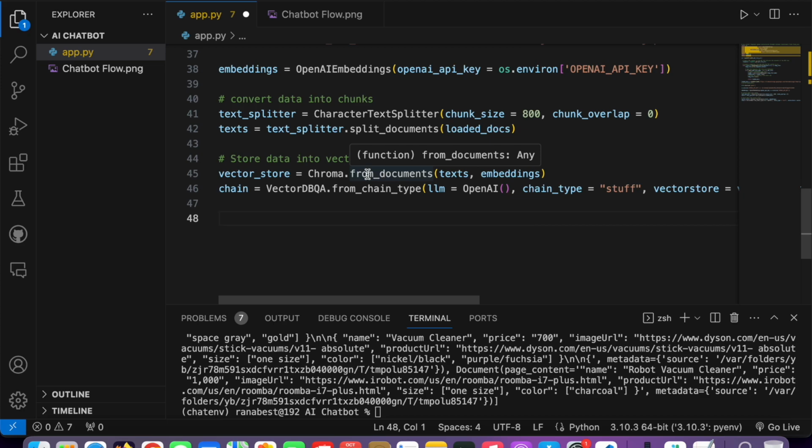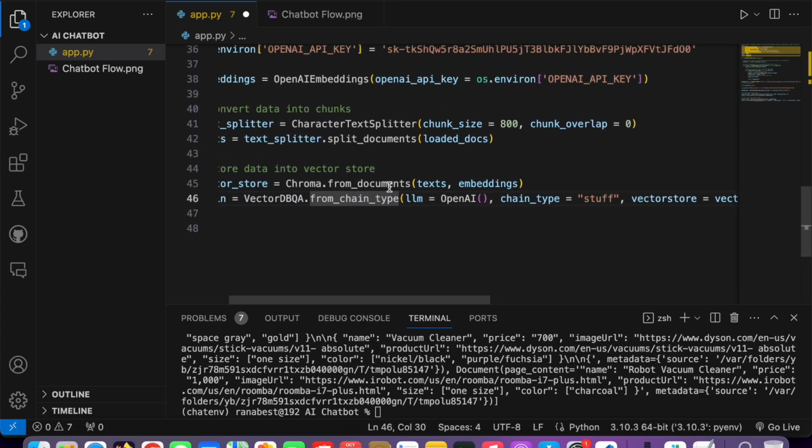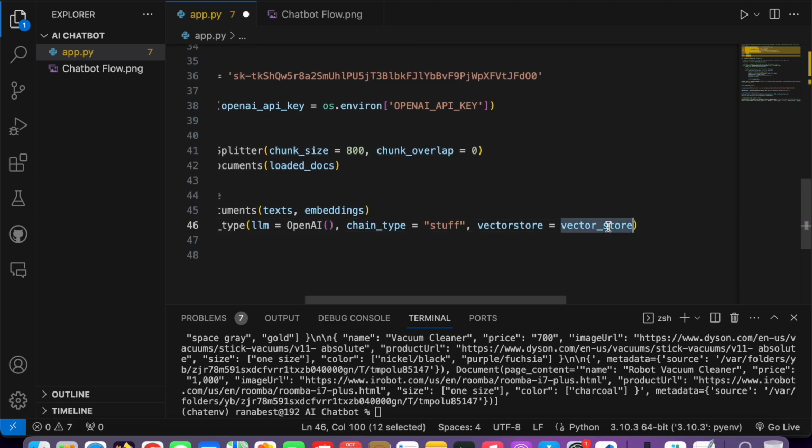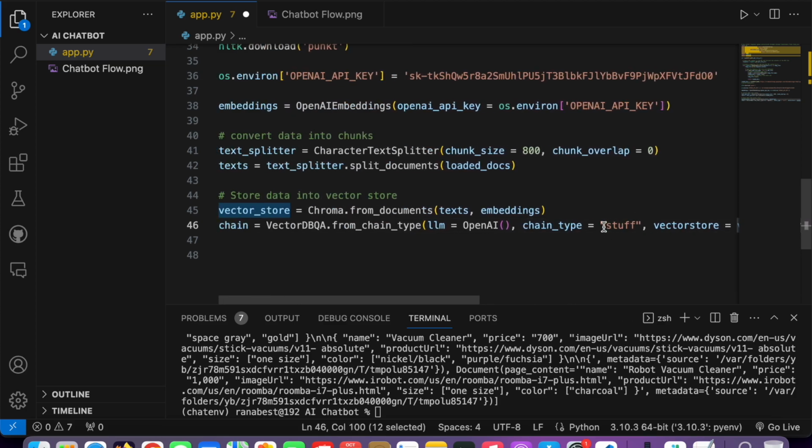So what happened here is I picked up the text, the chunked data, and the OpenAI embeddings, and then stored that into the vector store named Chroma, and it's all saved in this vector store. Then I used this function which creates a chain in between. Chain means that when I ask some question, this function will handle everything. It already knows that the person is using the OpenAI LLM and his vector store is this vector store.